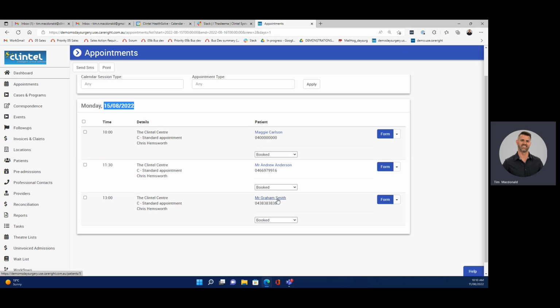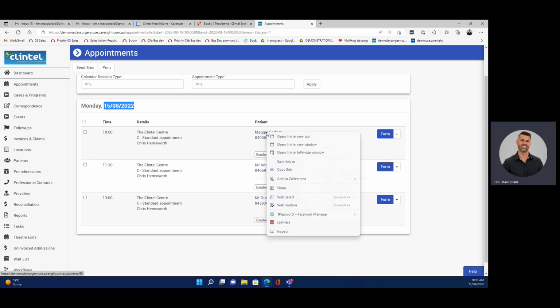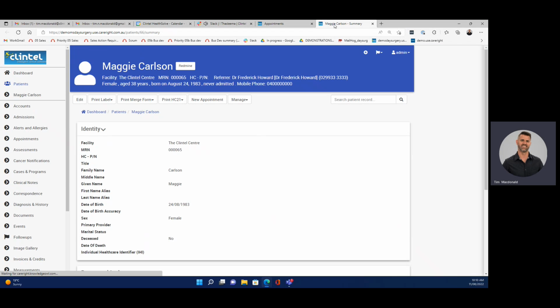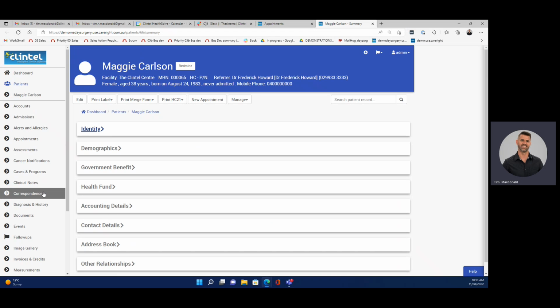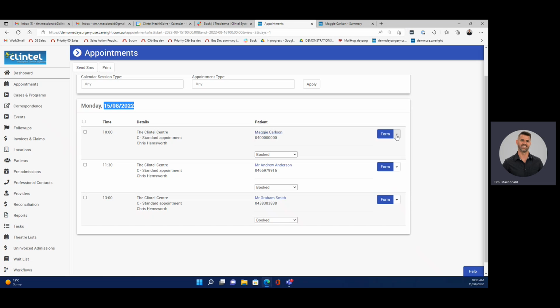At any point, anyone in the practice can update the progress of the patient through the clinic. These are all user definable, so we can actually set these to whatever you want them to be. Also from this page, if we right click and open up a new tab, we can jump into that patient's account, maybe to review previous diagnoses or clinical notes or anything else associated with that medical record. And the drop-down box allows us to directly invoice or do correspondence or edit the appointment.